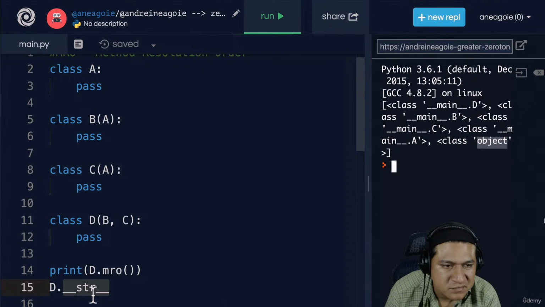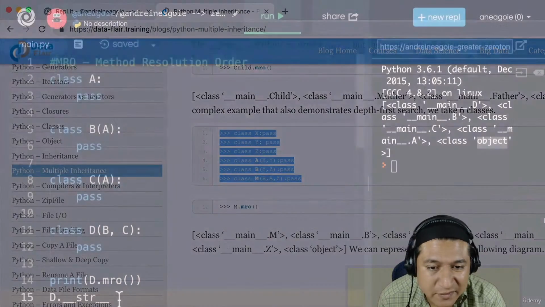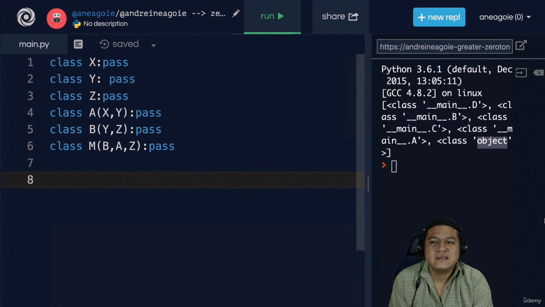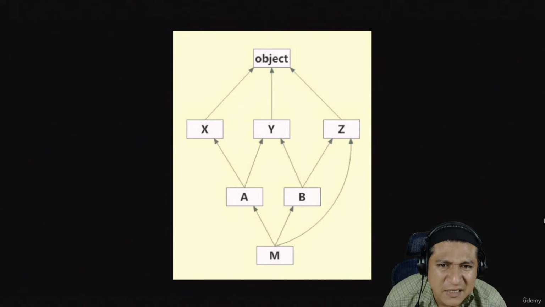Now I found a great example here to show you why inheritance can be confusing and why something like MRO is a great tool, or at least something to be conscious of, because I have the option to figure this out. We're going to play a little game. Now this syntax looks like this. So this is the inheritance of what we just created. Looks pretty confusing, doesn't it?